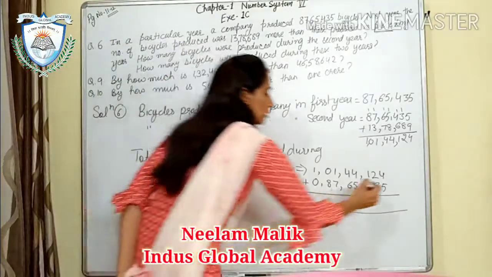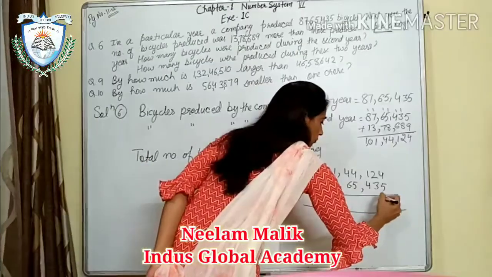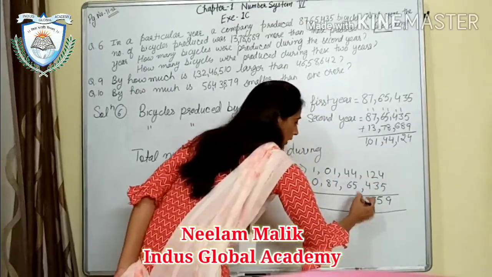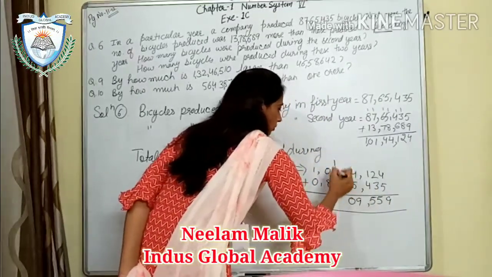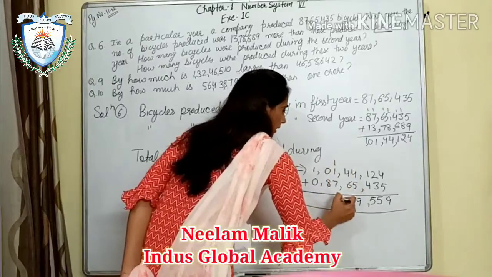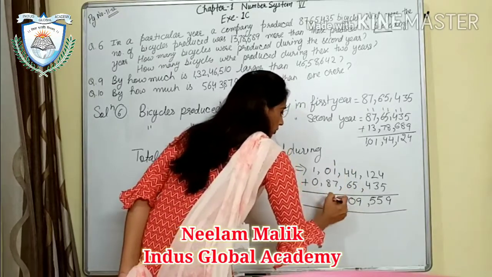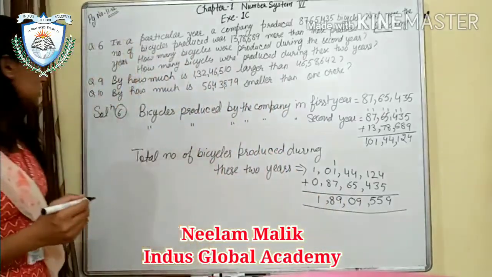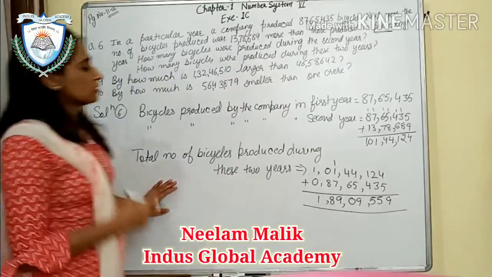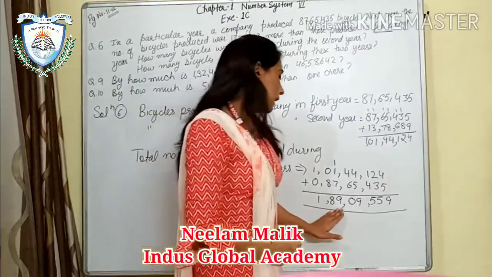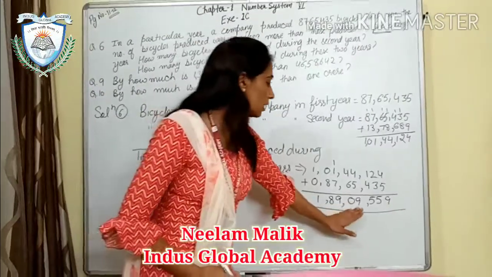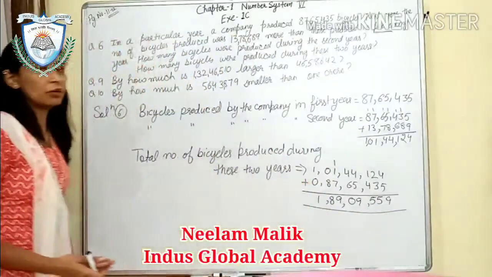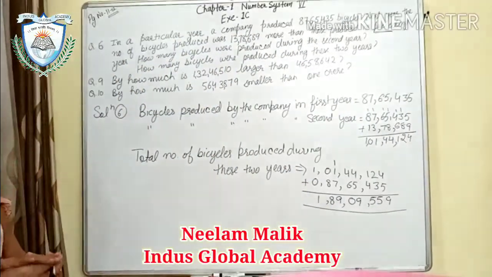So what was that? Here will be 9, 5. This is also 5, comma. Here will be 9, 10. 1 will be here. 7, 8, 9. It will be 8, comma 1. So the total production during these 2 years is 1 crore 89 lakh 9,559. Okay, so this is your answer.